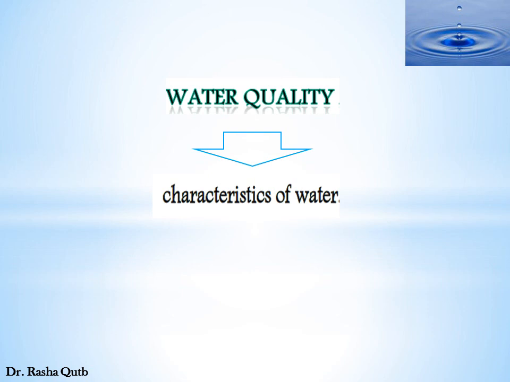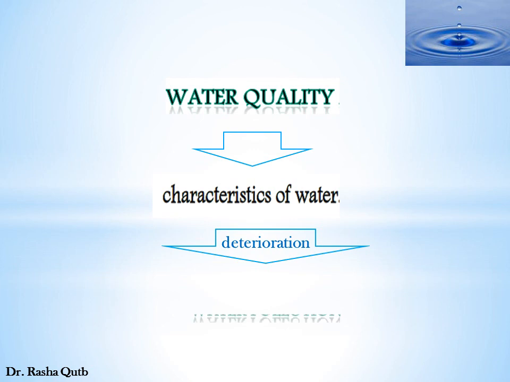In fact, if we have any change in water quality, any deterioration or negative change in water quality, in such a way that has a harmful impact on living things or makes water unsuitable for being used, in this case we have water pollution. So what's meant by water pollution? It is any change in water quality.